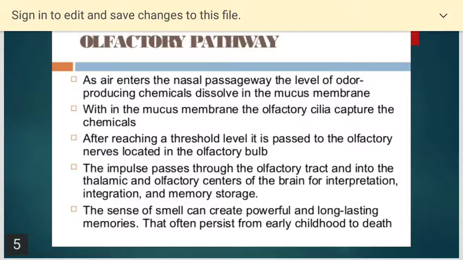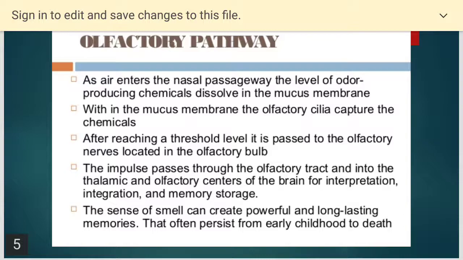Now let us have a quick look at the olfactory pathway. As air enters the nasal passageway, the odor-producing chemicals dissolve in the mucous membrane. Within the mucous membrane, the olfactory cilia capture the chemicals. After reaching a threshold level, the signal is passed to the olfactory nerve. This is very important. The nerve going from the eye to the brain is the optic nerve. The nerve going from the ears to the brain is the auditory nerve. And the nerve going from the nose to the brain is the olfactory nerve, located in the olfactory bulb.